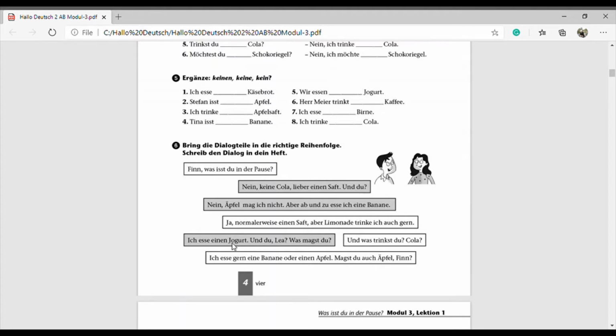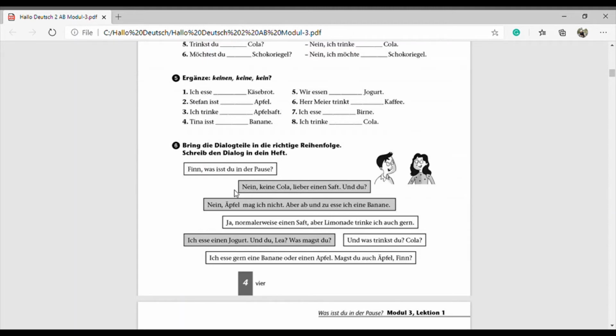Ich esse einen Joghurt. Und du, Lia? Was magst du? Und was trinkst du? Cola? Ich esse gern eine Banane oder einen Apfel. Magst du auch Äpfel, Finn? So these are the sentences, yeah. Then we have to arrange it.